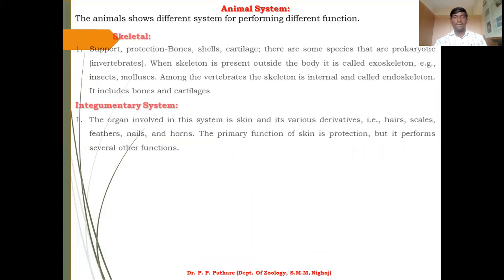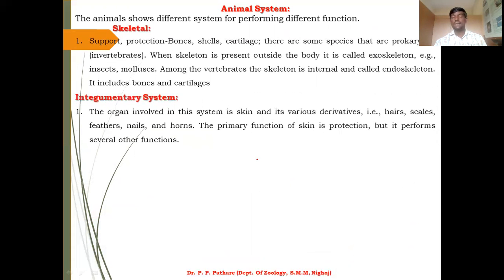Now I will start the next point, that is to study the animal systems. You know, animals' bodies show some systems for performing different types of functions. So let us start to study the systems present in the animal body. First one, that is skeleton.